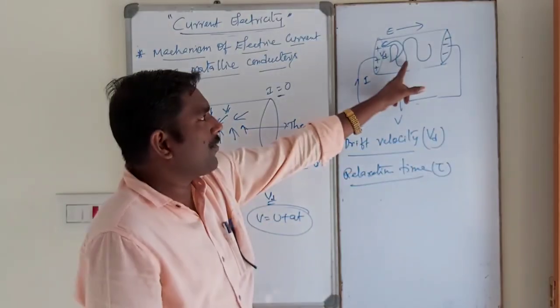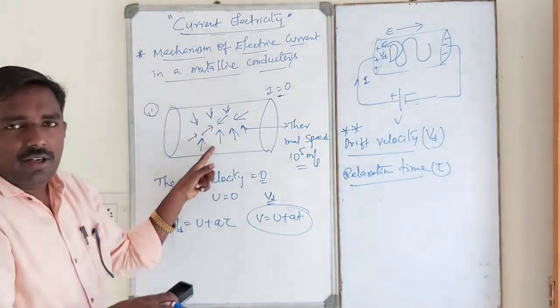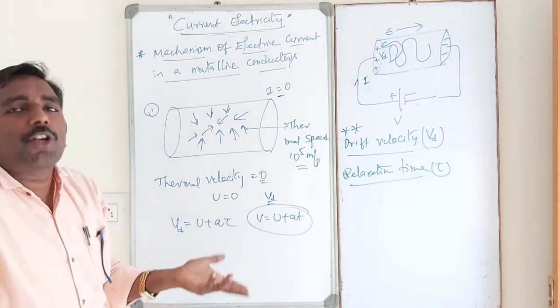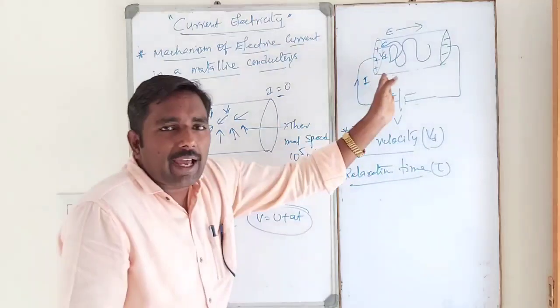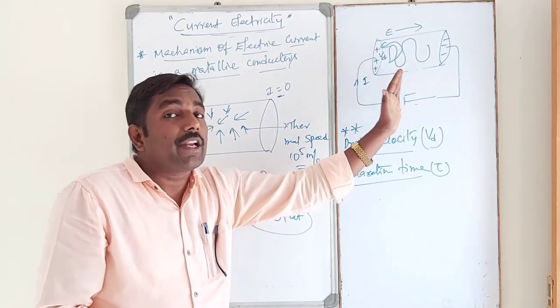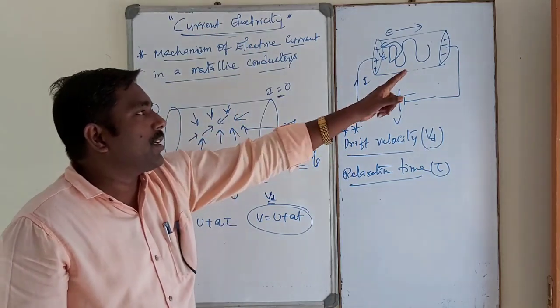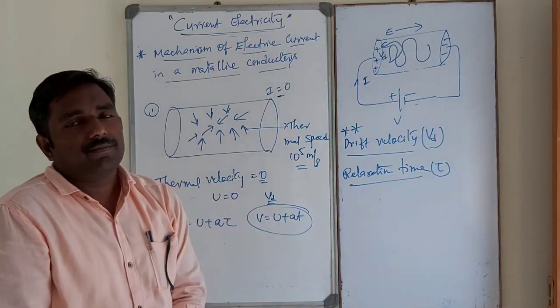The motion is, of course, zigzag. In this case, the motion is random, but there is no particular direction. Whenever the electric field is applied, the motion will be zigzag. However, electrons move in a direction opposite to the field. Finally, from the negative terminal to the positive terminal, that is, negative side to positive side, the electrons are moving.